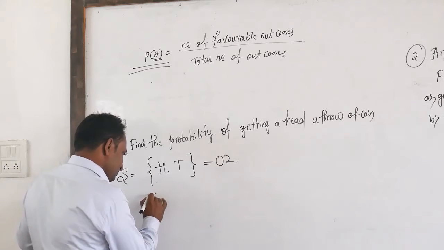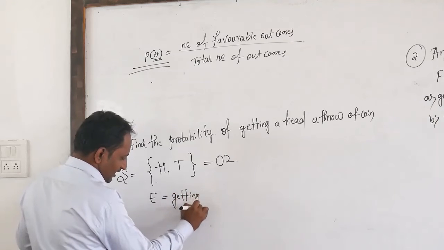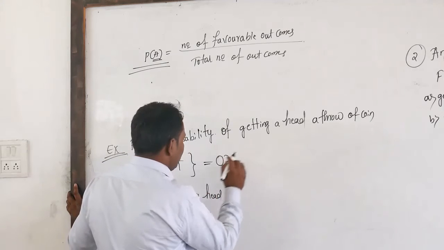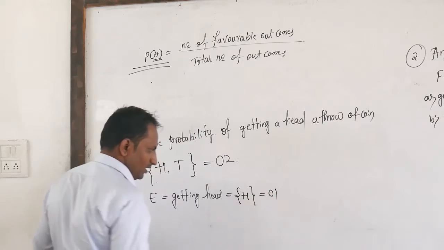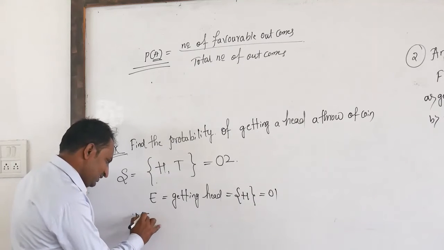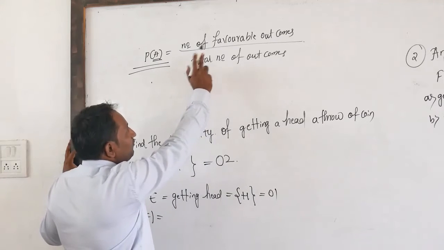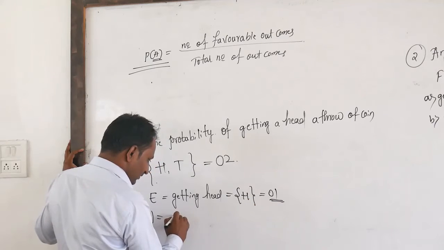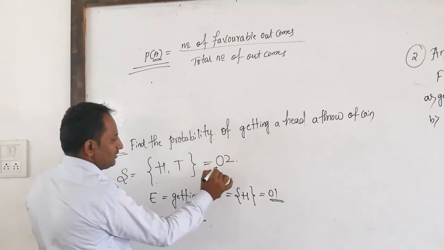Here the event is getting a head. Head occurs only one time, so H = {1}. The probability of this event E is the favorable outcomes over total outcomes. The number of favorable outcomes is 1, divided by the total number of outcomes, which is 2.